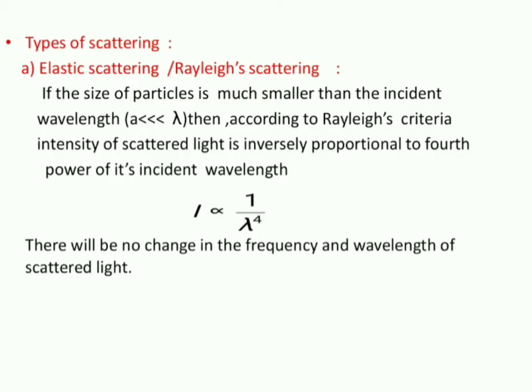Coming to types of scattering, we are going to study two types. One is elastic or Rayleigh scattering. Second is called inelastic scattering. We can observe elastic scattering if the size of the particles is much lesser than the wavelength. Then they follow a criterion called Rayleigh's criteria. According to Rayleigh's criteria, the intensity of scattered light is proportional to 1 by lambda to the power 4. That means when a number of wavelengths are incident on the particles, lower wavelengths have more scattering intensity when compared with larger wavelengths. So there will be no change in the frequency and wavelength of the scattered light.